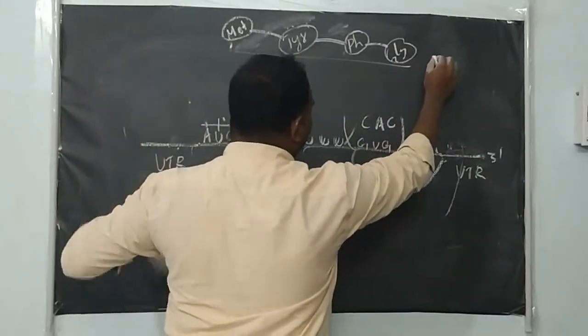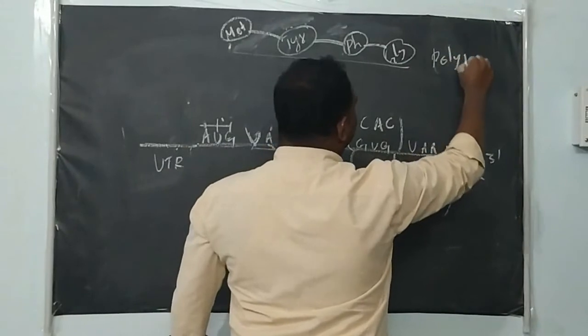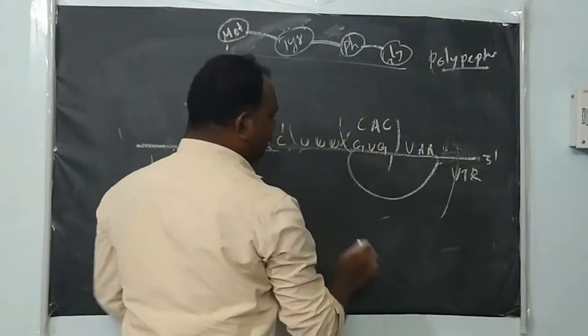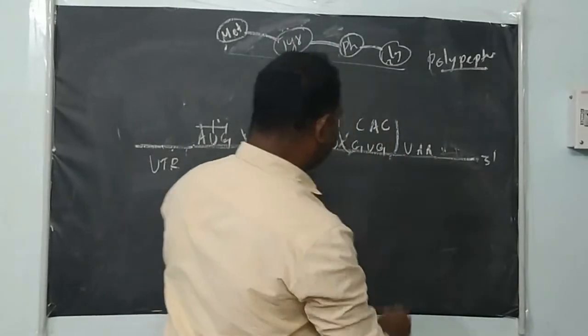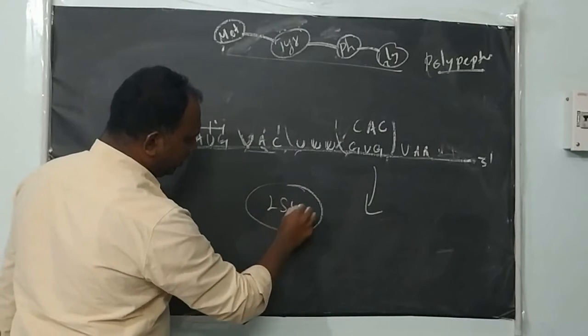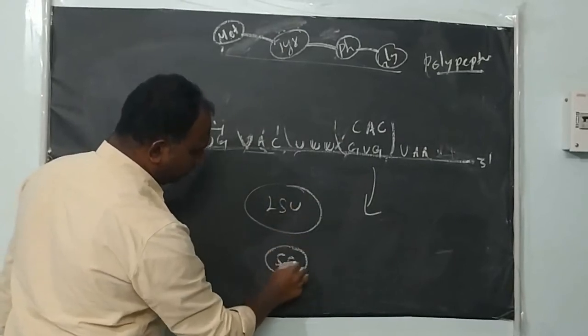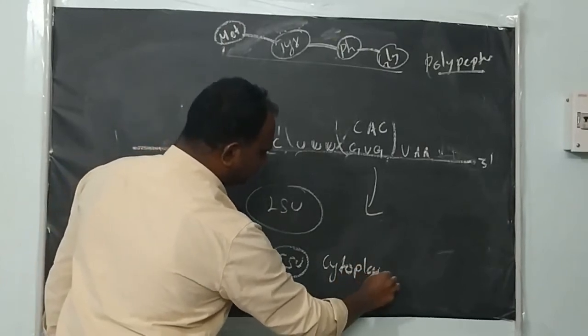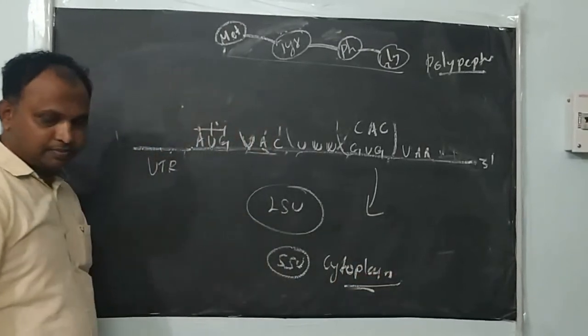This is a polypeptide. And this ribosome complex also dissociates from each other. They go back to the cytoplasm again, the large subunit and small subunit.